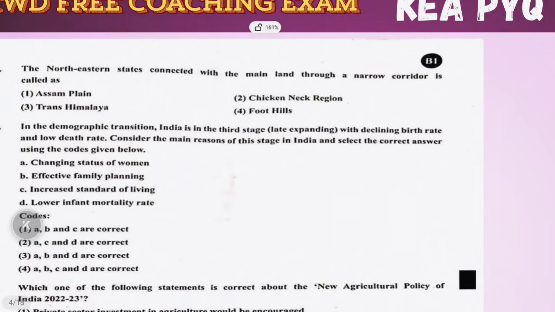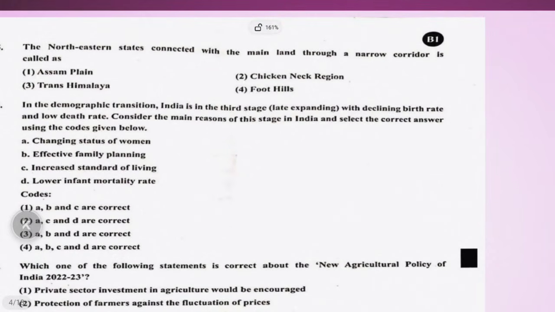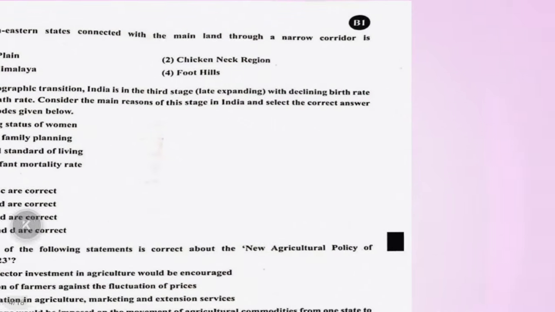Next question: the northeastern states are connected to the mainland through a narrow corridor called what? We have discussed this, and we also discussed these things.